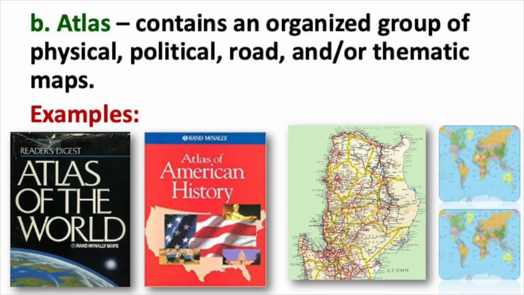Next, we have the Atlas. It contains an organized group of physical, political, road and or thematic maps. So examples of this are the Reader's Digest Atlas and Atlas of American History. So I have also provided here what it looks like inside the atlas. So it contains roads, maps, something like that.